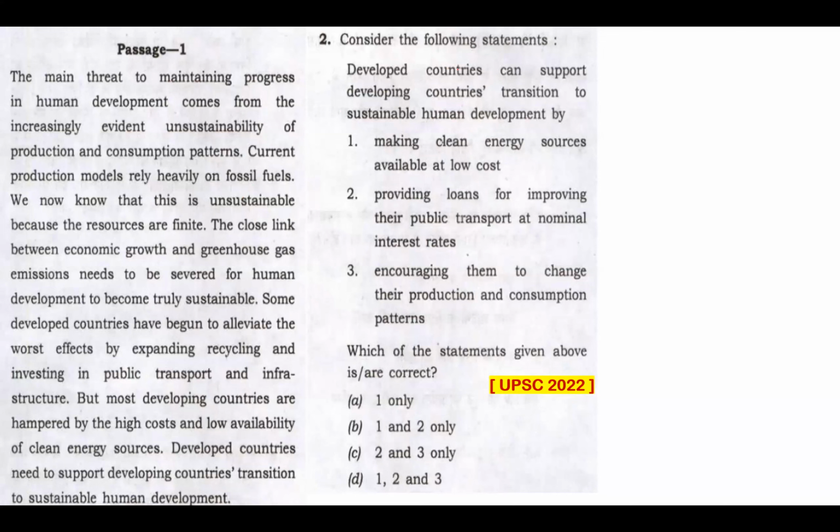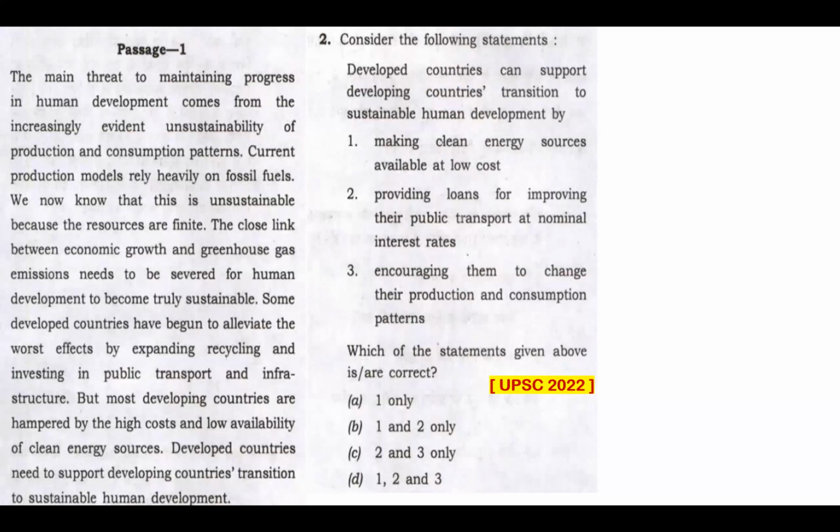Developed countries can support developing countries' transition to sustainable human development by, they've given us 3 statements. Statement 1, making clean energy sources available at low cost. Statement 2, providing loans for improving their public transport at nominal interest rates. Statement 3, encouraging them to change their production and consumption patterns.